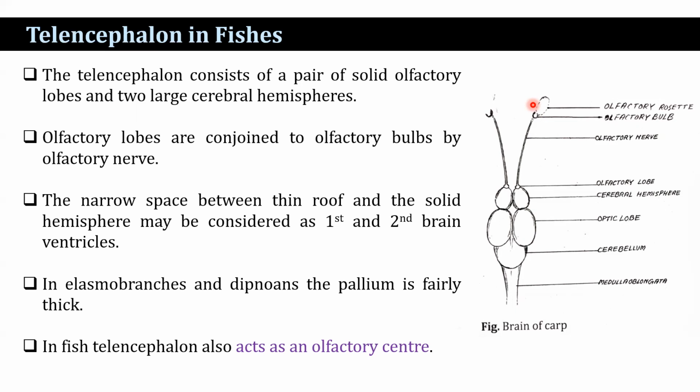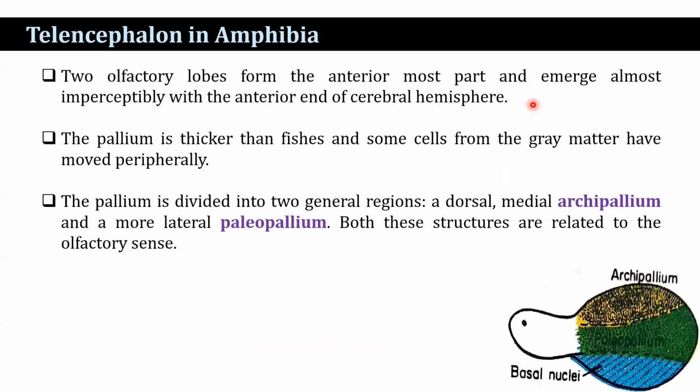In fish, the telencephalon also acts as an olfactory center. In amphibia, two olfactory lobes form the anterior-most part and merge almost imperceptibly with the anterior end of the cerebral hemisphere. The pallium is thicker in comparison to fishes, and some cells from the gray matter have moved peripherally. The pallium is divided into two general regions: a dorsomedial region known as the archipallium and a more lateral region known as the paleopallium. Both these structures are related to olfactory sense.